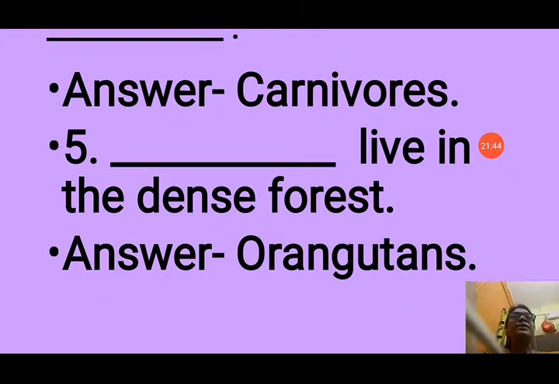Question number 5 is, dash live in the dense forest. So orangutans live in the dense forest.